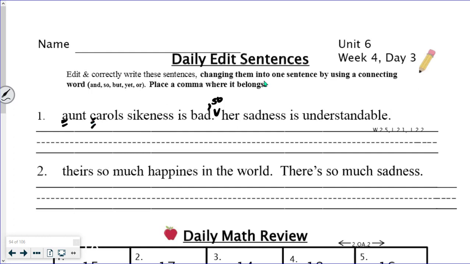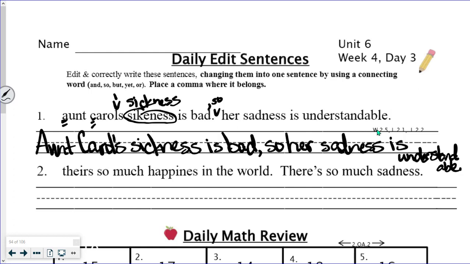So let's see, now we got to show some ownership on Aunt Carol, because it's Aunt Carol's sickness. And then sickness is spelled incorrectly, right? Because we all know how to spell sick, S-I-C-K. And then we're going to add the suffix ness. Aunt Carol's sickness is bad, comma, so her sadness is understandable. Okay, that looks good. So let's rewrite it nice and neat. All right, looks good.